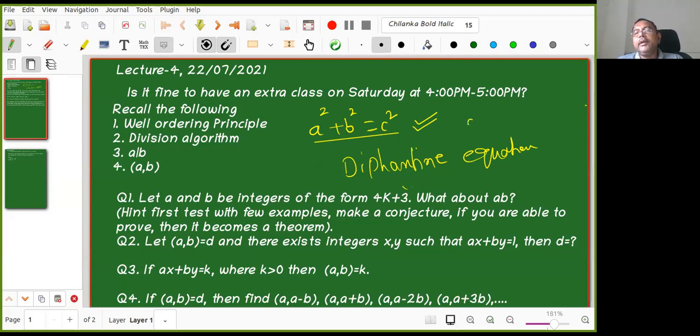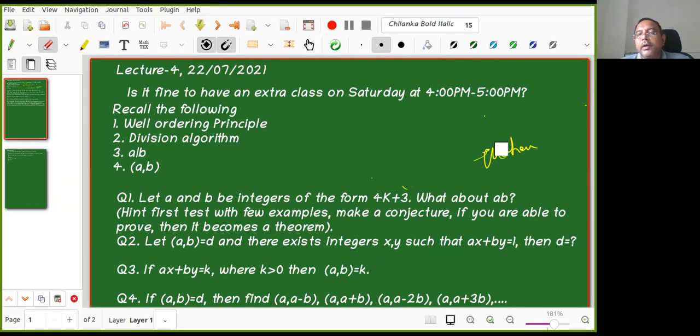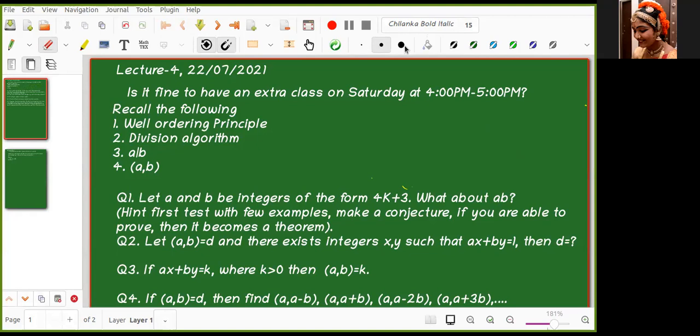For that we need to define something called primitive Pythagorean triples and all. That is a big chapter, but it is an introduction here. It is related to GCD, so there we will use these things. So I just asked here. Okay, so you are clear with the question, right? Okay, fine. So now we'll go further.